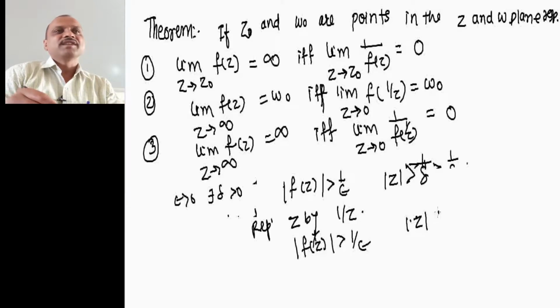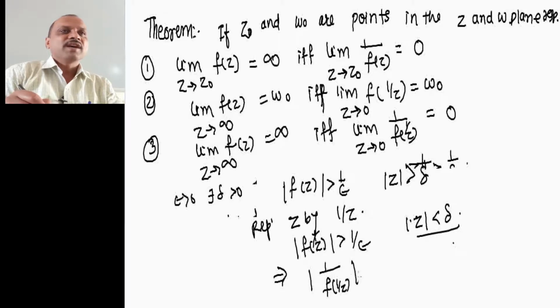We are changing greater than to less than. Now again, here we have 1 divided by f of 1 divided by z, so let us change this. That will be 1 divided by f of 1 by z, which will be less than epsilon, whenever mod z is less than delta.